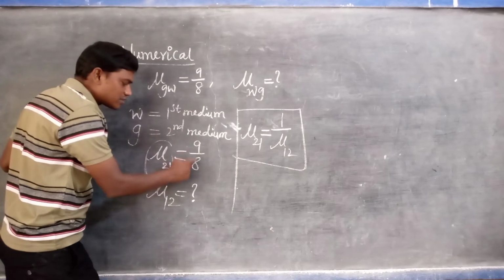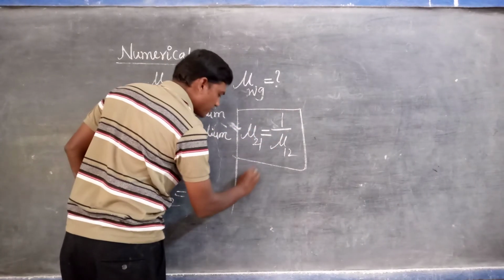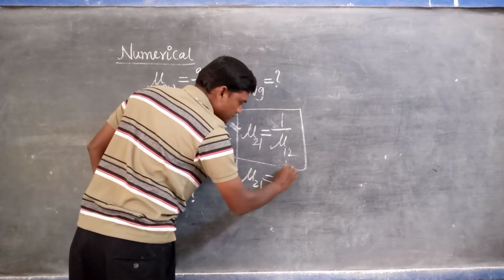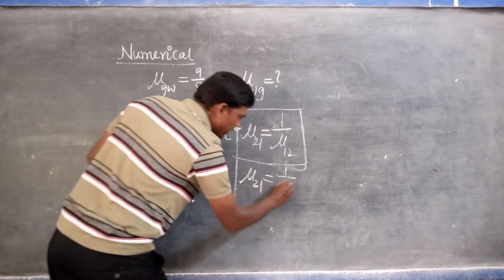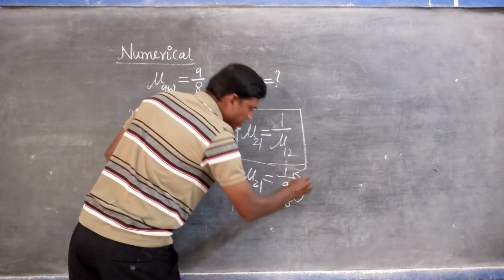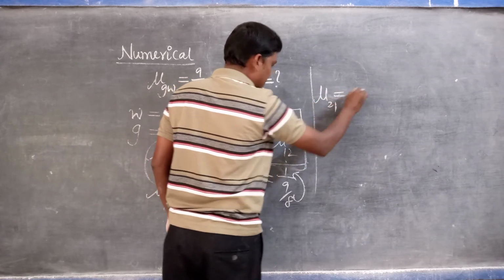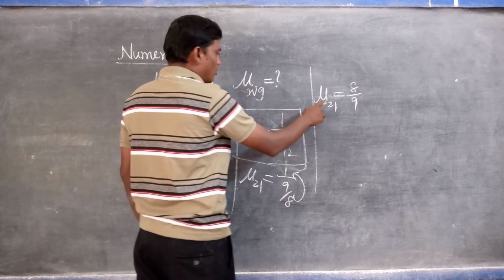Mu of 2 1 is equals to 9/8. Then this is the formula, mu of 2 1 is equals to 1/mu of 1 2. This 9/8 brings to the numerator side, so mu of 2 1 is equals to 8/9.